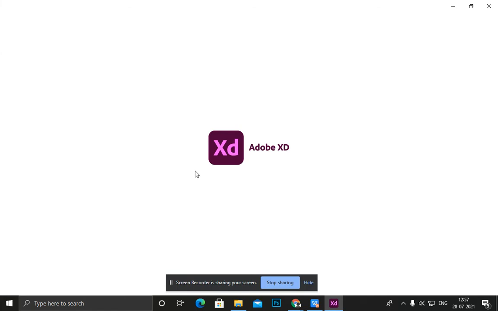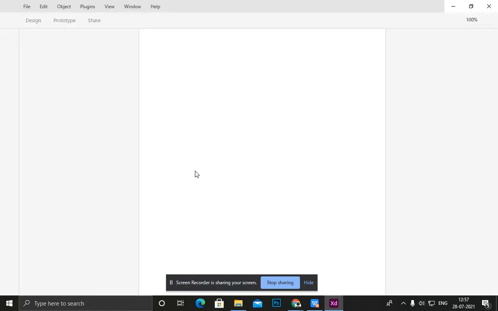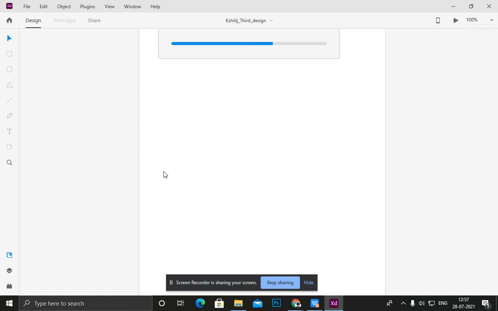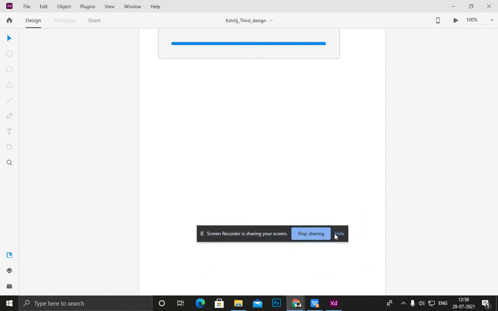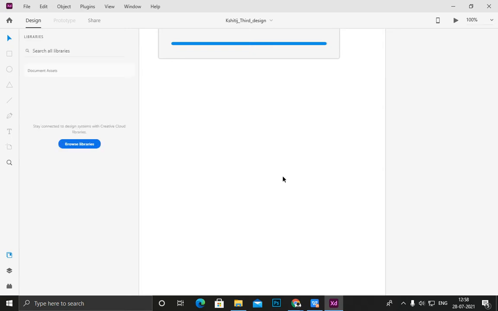So this is Adobe XD. This is the software where you can make your UX and UI, or design your website using a computer. In the past, designers built or designed a website using pen and paper, but now everything is digital, so we use this software.